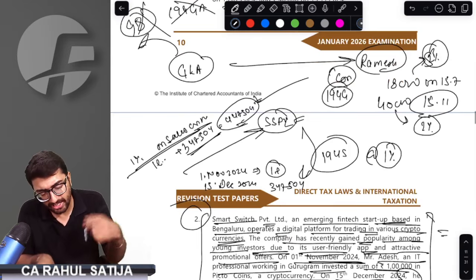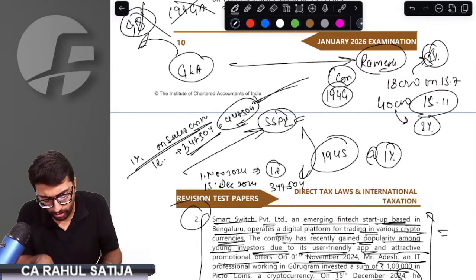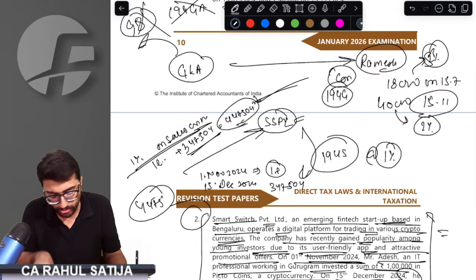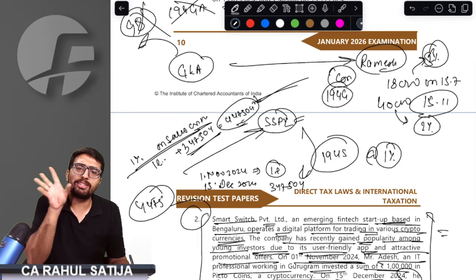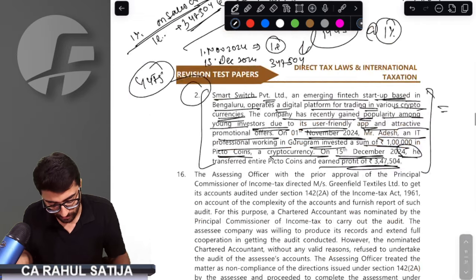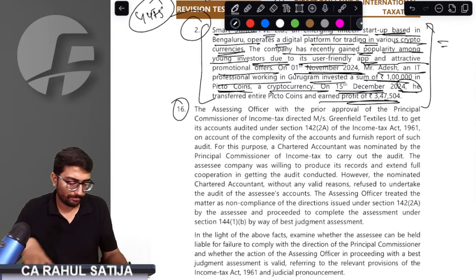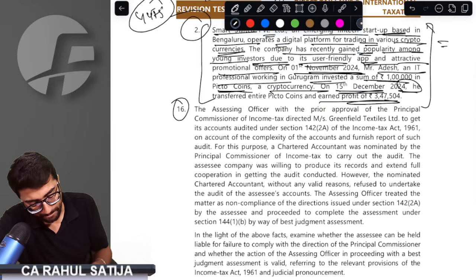That means TDS is to be deducted at the rate of 1% on 447,504. That means 4,475 is the amount of TDS to be deducted. No issue. This is the amount of TDS to be deducted. Question number 16. What it says.